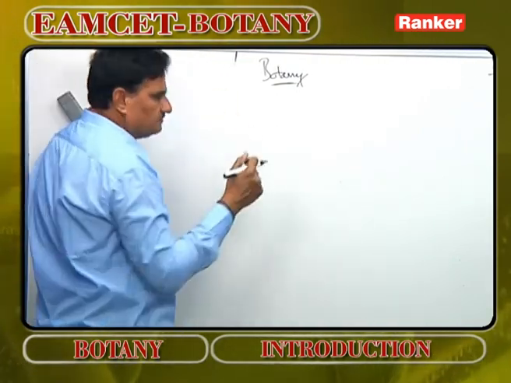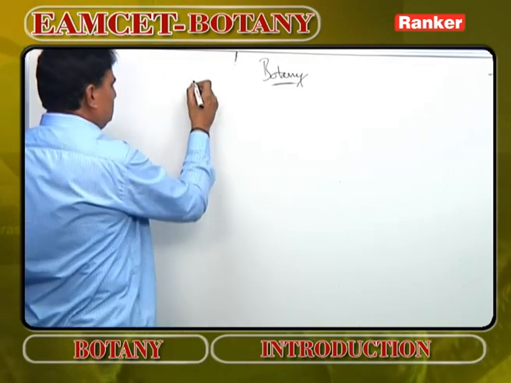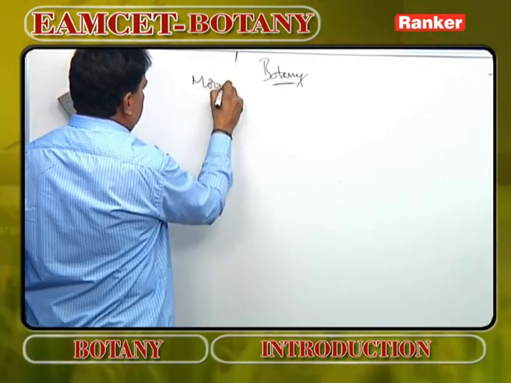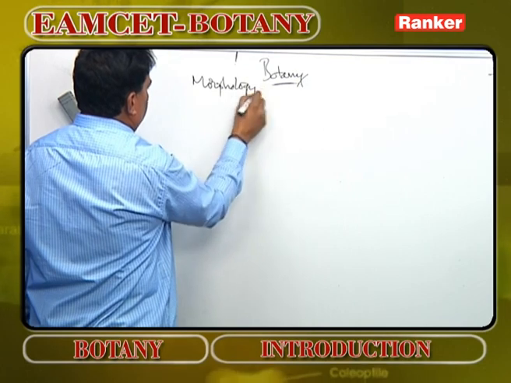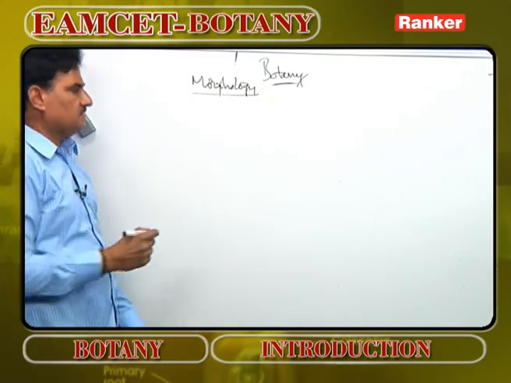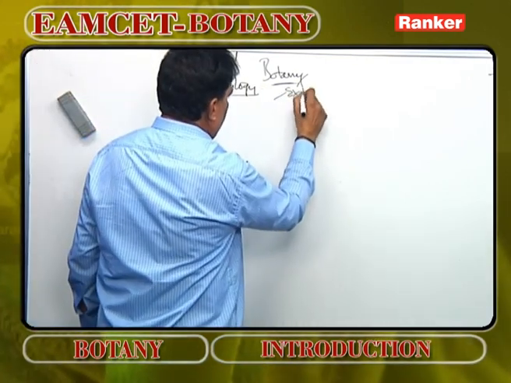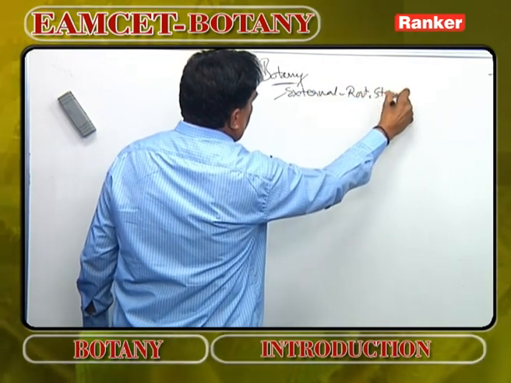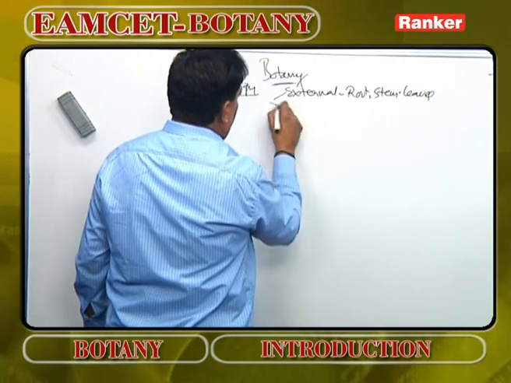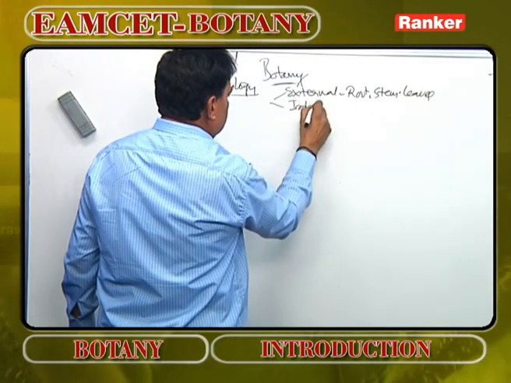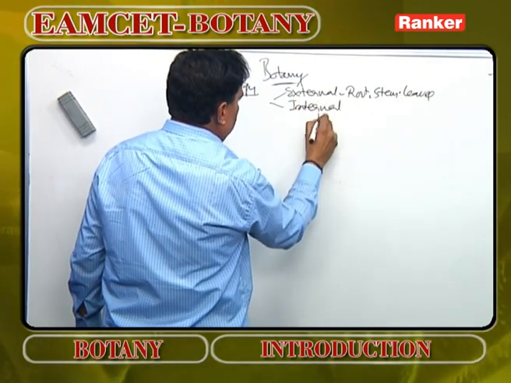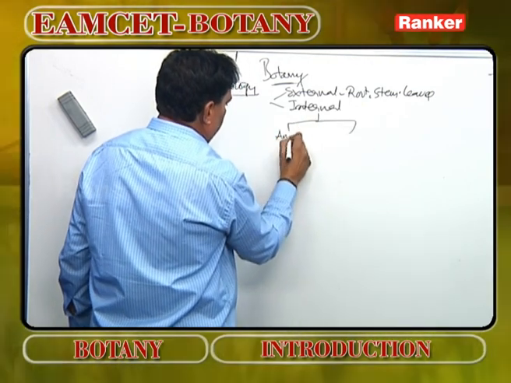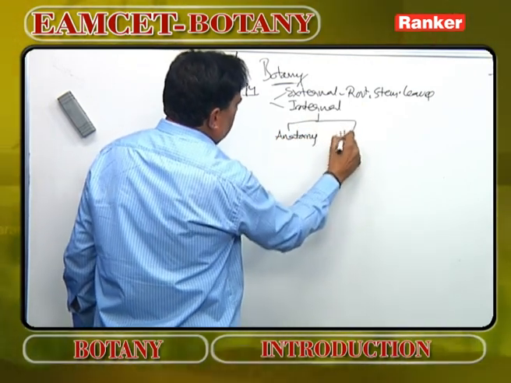Then coming to the branches, there are so many branches in botany. For example, morphology. Morphology deals with the external characters of plants. It may be external morphology like root, stem and leaves. There may be internal morphology. Internal morphology is divided into two types: anatomy and histology.